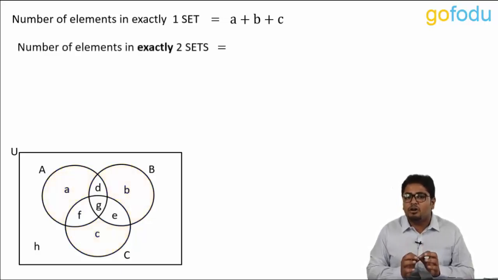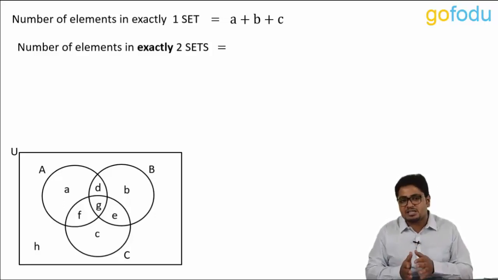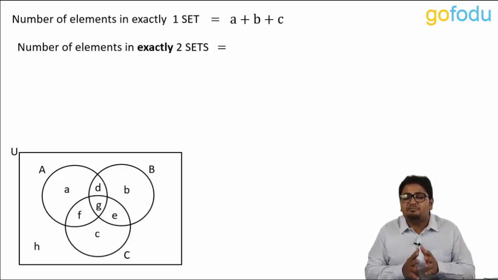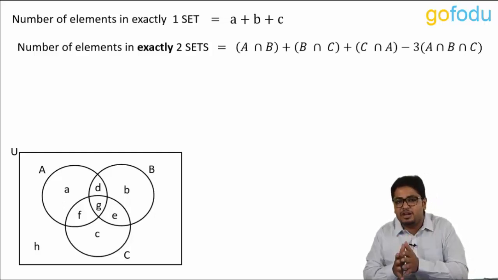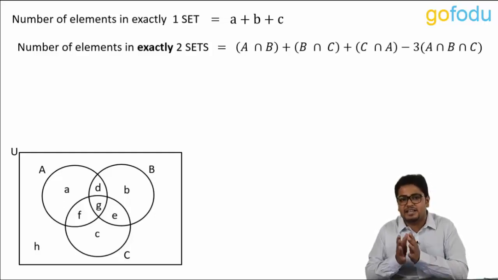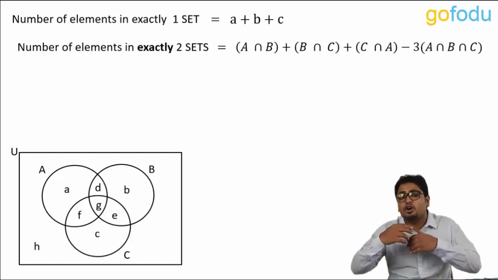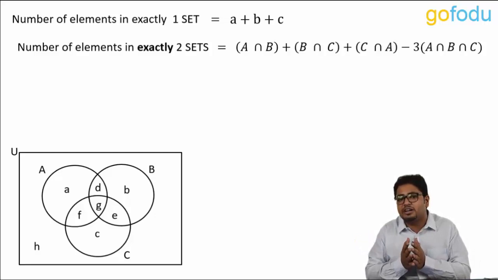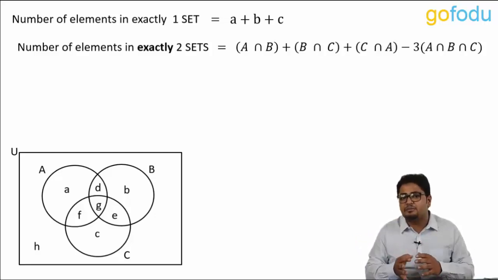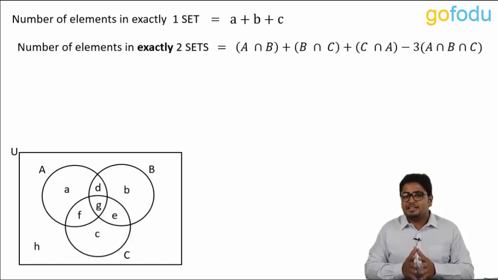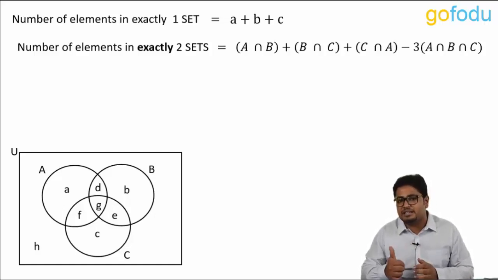Next is the number of elements in exactly two sets. Exactly two sets means only A and B plus only B and C plus only C and A. It can be written as A intersection B plus B intersection C plus C intersection A minus the common region to all which is counted thrice, that is 3 times A intersection B intersection C. This can be written in terms of elements like this.